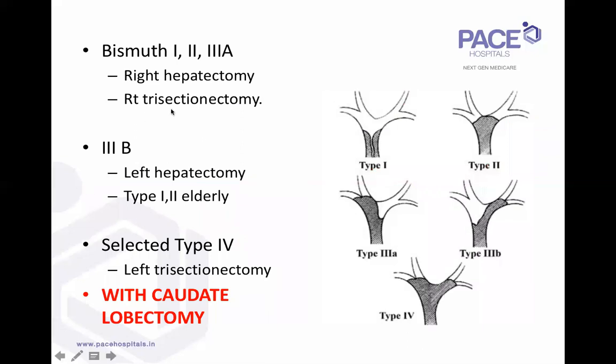So like I said, for type 1, type 2, type 3A, we do a right hepatectomy. When I was in the UK, our unit used to do a lot of right trisectionectomies. That means they would remove the entire right lobe, segments 5, 6, 7, 8, and segment 4. Honestly, I feel that's a bit of an overkill, because one of the problems is you get a very small left lateral segment volume that makes the surgery very high risk. And what you need is actually only a bile duct margin.